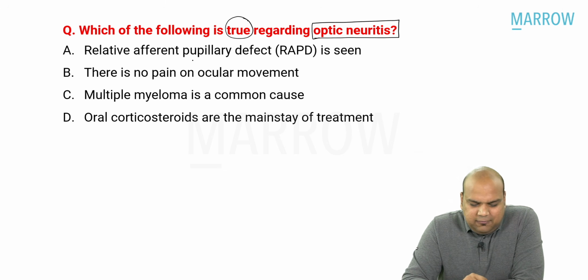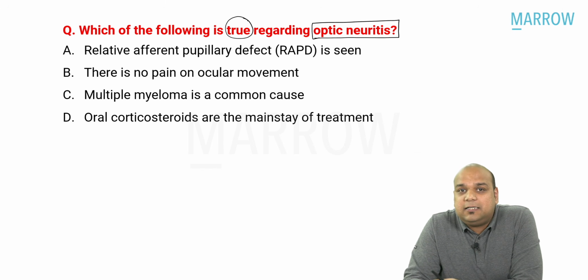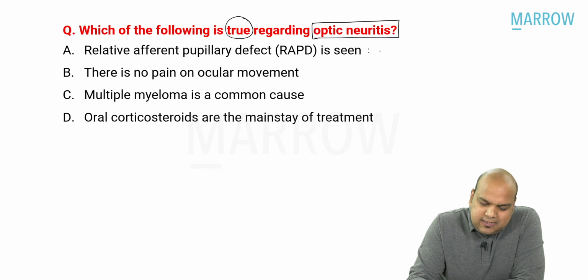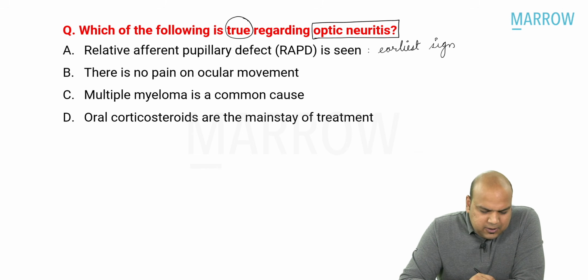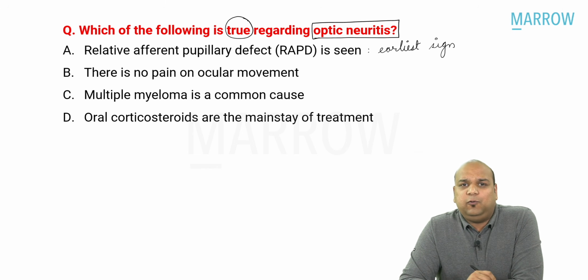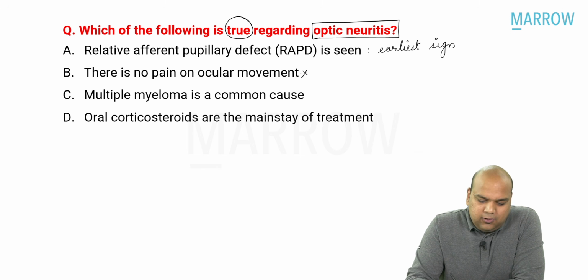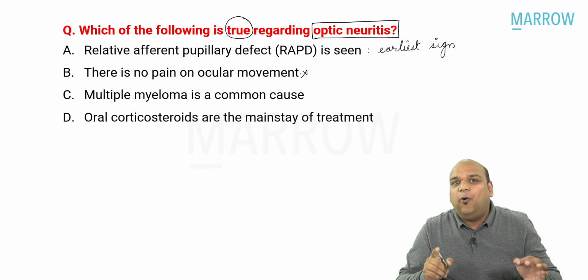RAPD, that is relative afferent pupillary defect, is seen. Is it seen? Yes or no? Yes, all of us know it is seen. It is the earliest sign in cases of optic neuritis. Yes. Let us see option B. There is no pain on ocular movement. This is absolutely wrong. Yes or no? We know that there is pain on ocular movement.